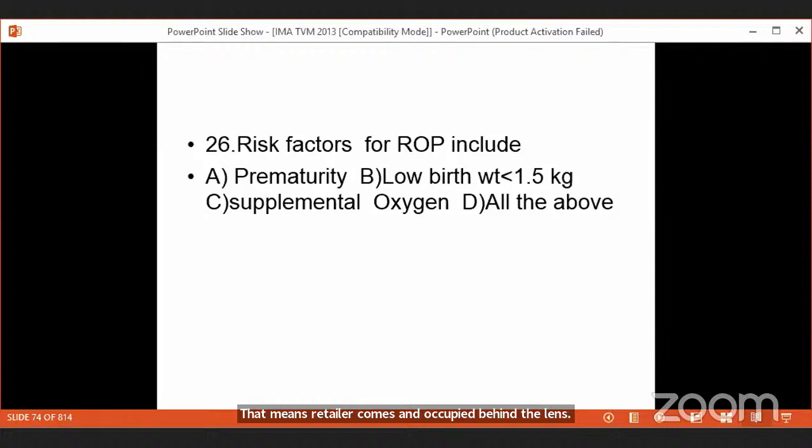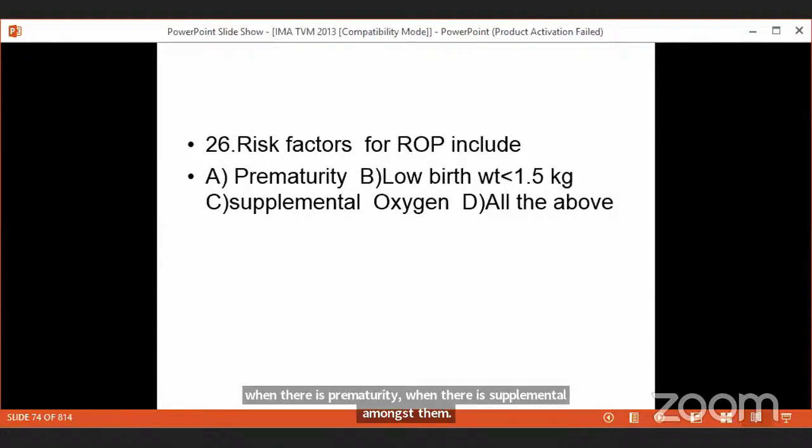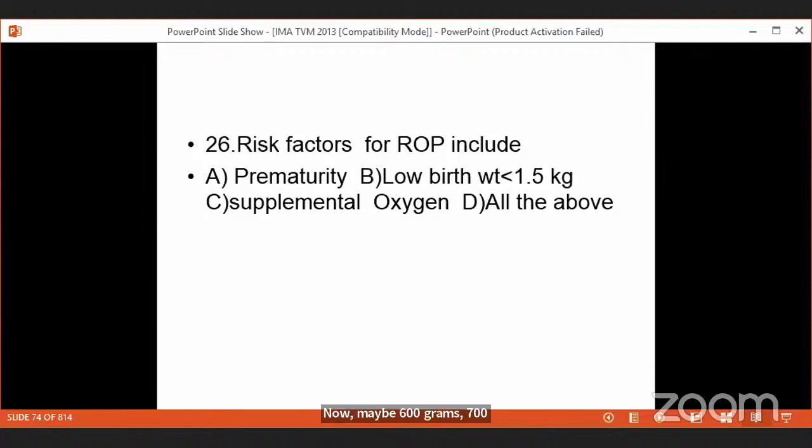So take down these. Retinopathy of prematurity occurs when the birth weight is less than 1.5 kg, when there is prematurity, and when there is supplemental oxygen. So prematurity, low birth weight, supplemental oxygen. Because of our excellent neonatal care now, babies of 600 grams, 700 grams are surviving. They are being given oxygen, so the baby is likely to go into retinopathy of prematurity. All these factors are the features of retinopathy of prematurity.